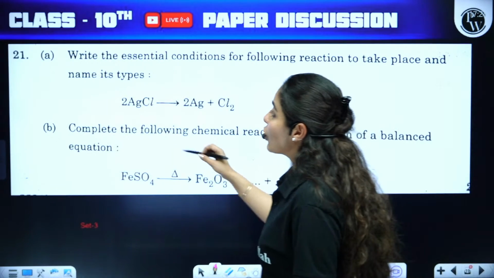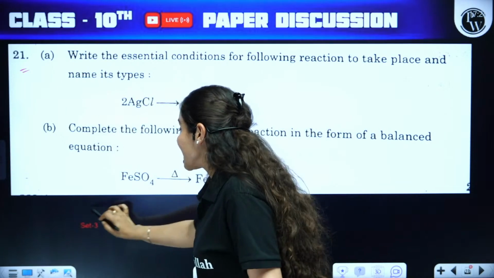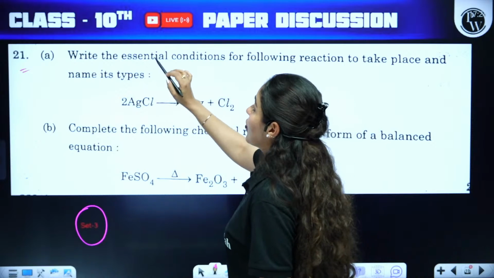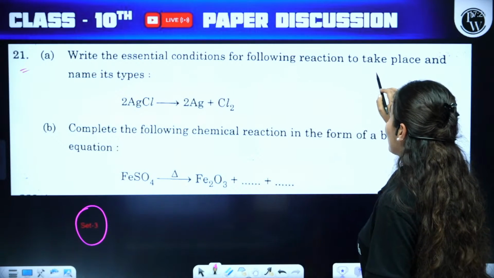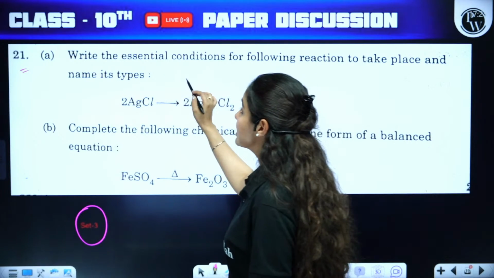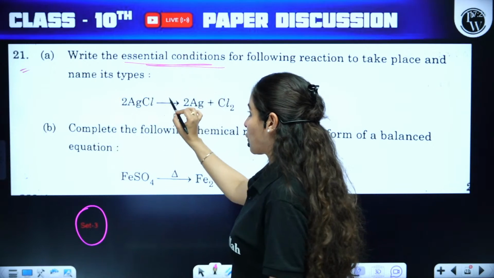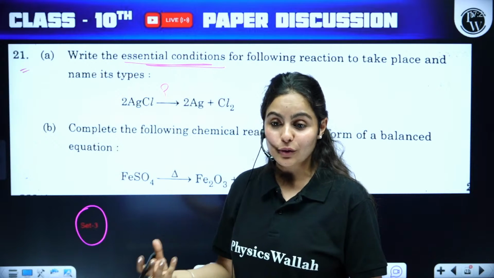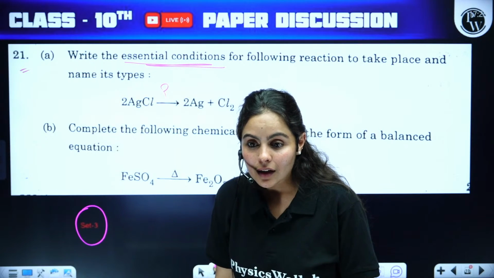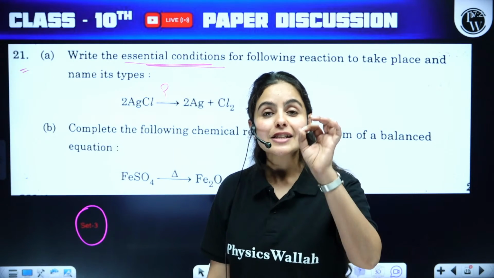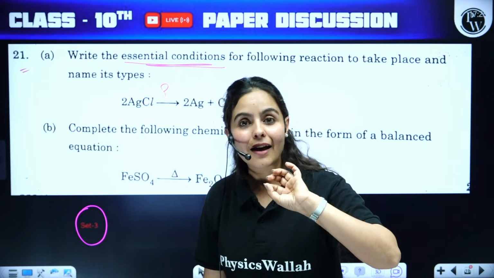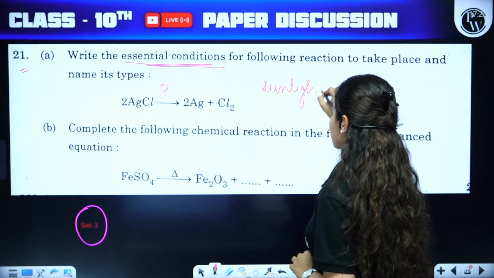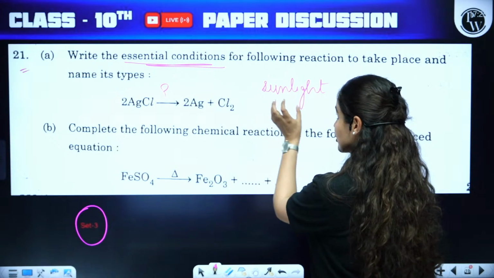Okay. Moving on to question number 21 of set number 3. Please note, set number 3. A part, write the essential conditions for the following reaction to take place and name its type. Essential condition. What is missing here? AgCl decomposes and gives you silver plus chlorine gas. What is missing here? The part which is missing here is none other than sunlight. So you have to mention the condition here. That condition which is essential to continue this reaction is sunlight.